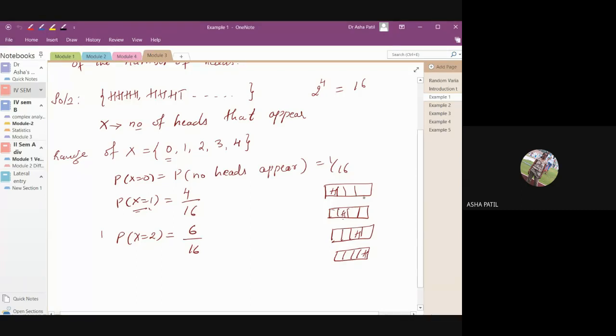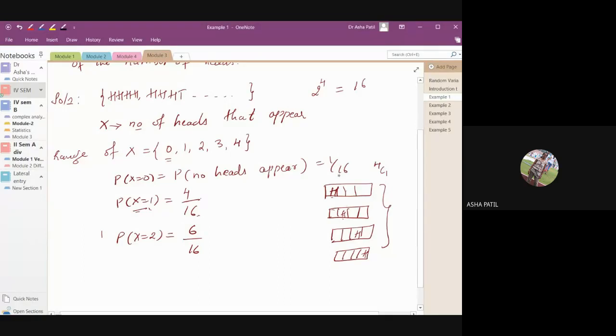See, in other words, I'll go for this only. First case, that is the probability that one head appears. Out of these 4 places, we want a head in one place. So that means the possibilities are 4C1. So we can write here 4C1 divided by total possibilities, which is 16.